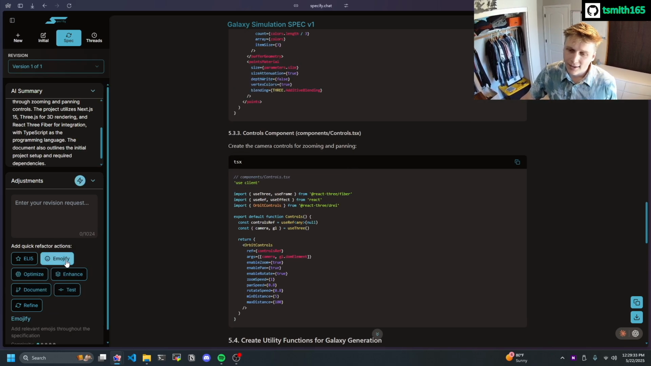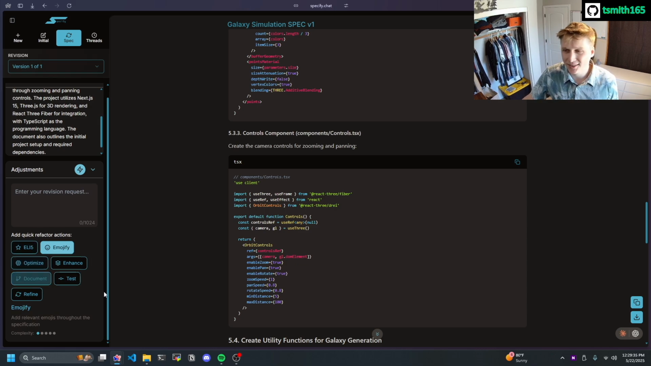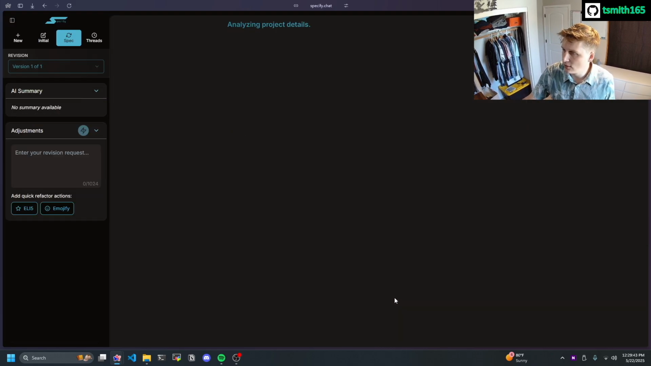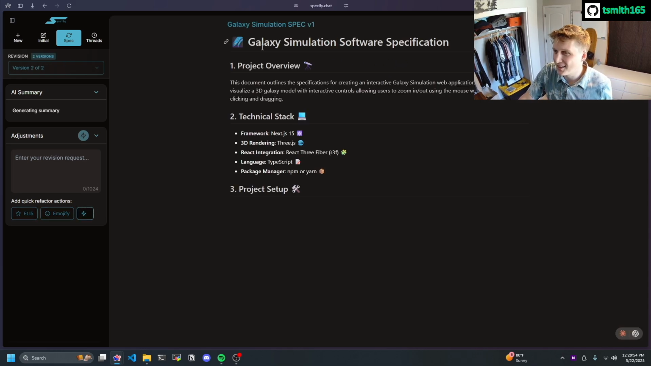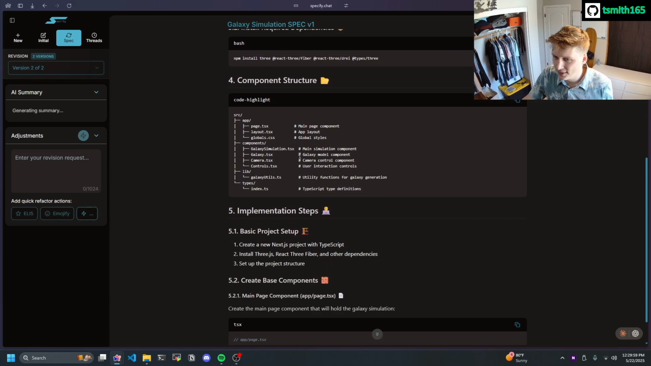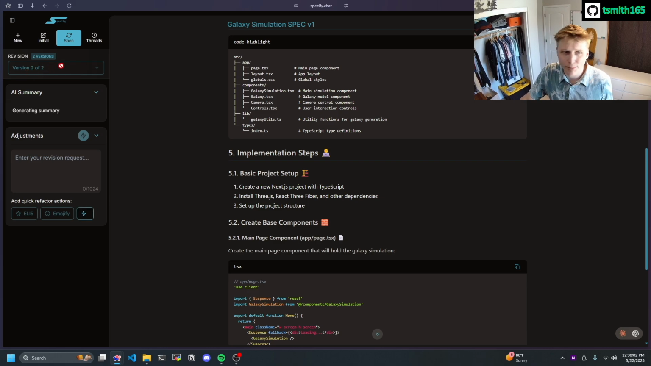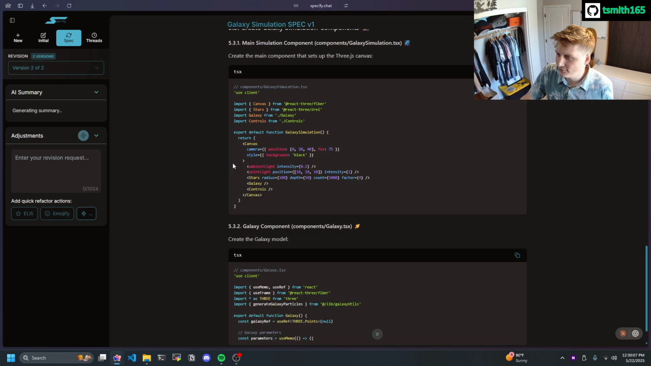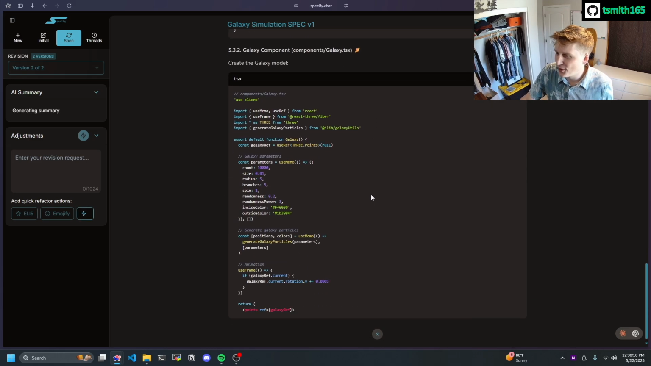So it's kind of just fun to use the emojify one. When we do this, it's going to add emojis throughout the spec. So we could reselect different models now. I'm just going to leave it as the same models. Analyzing project details again. And it will then start outputting the new emojified spec. So yeah, you can see it added emojis here. We got emojis throughout the whole thing now. And you can see version 2 of 2 up here. You've got emojis going through the whole thing.